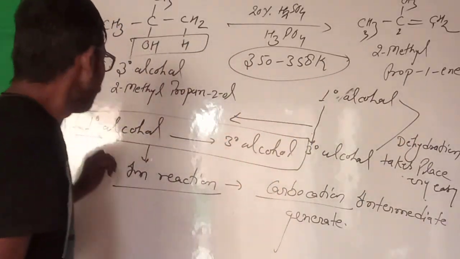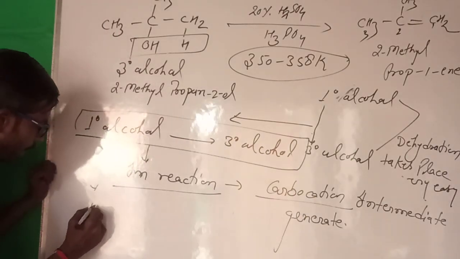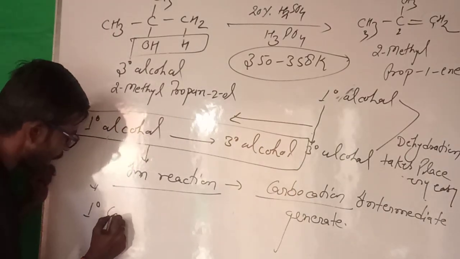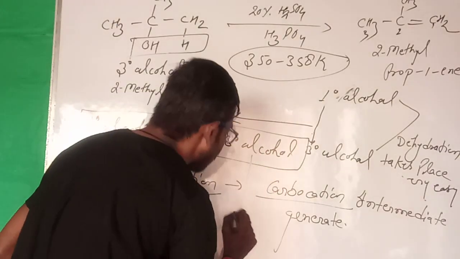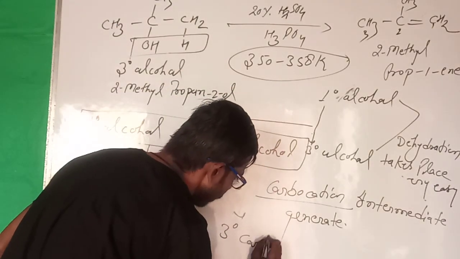So in 1 degree alcohol, a 1 degree carbocation is generated. If we take 3 degree alcohol, a 3 degree carbocation is generated.